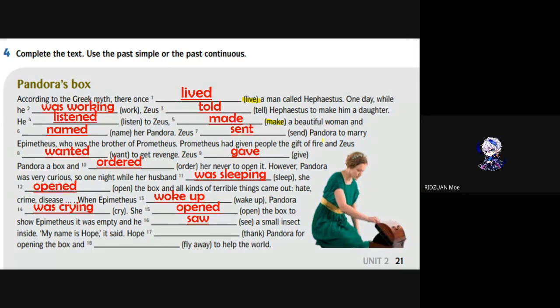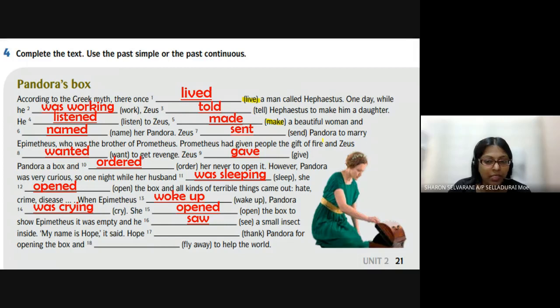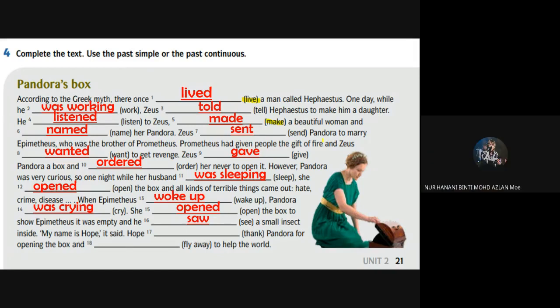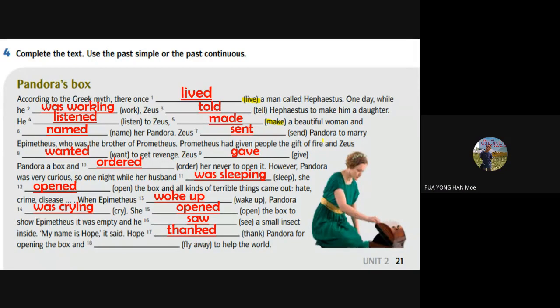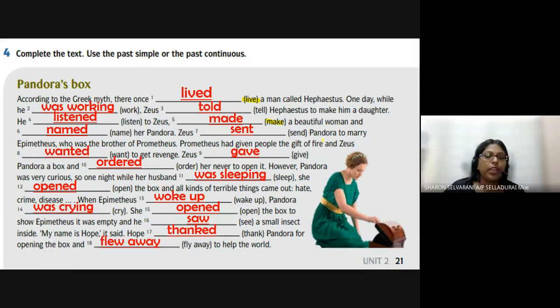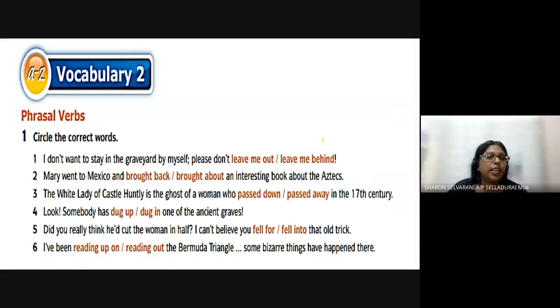Thanks. Is it with S? If it's with S, then it's not a past tense. So how do you spell thank? Right, very good. Hope thanked Pandora for opening the box and flew away. It flew away to help the world. All right, so let's look at the next one.